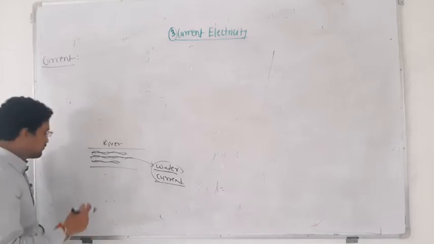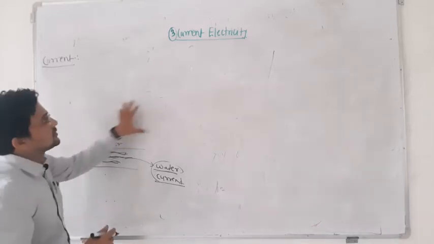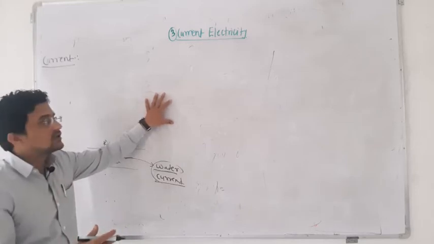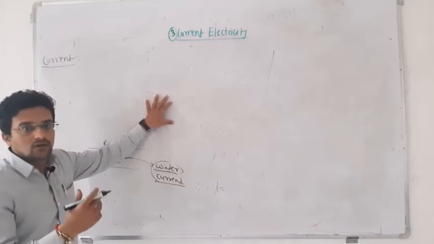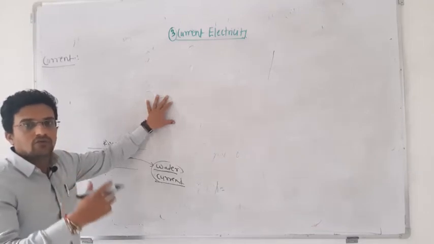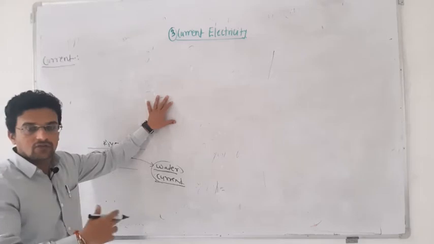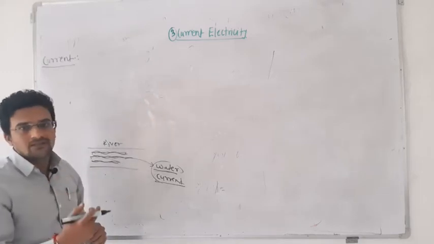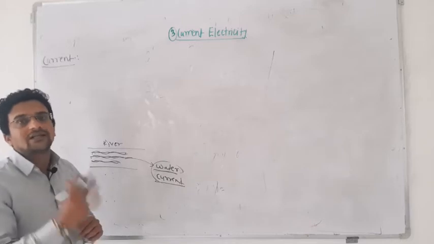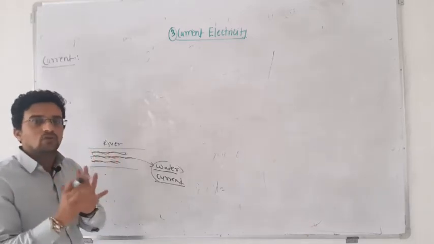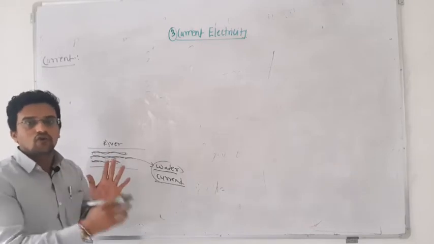In the same way, in this chapter the current electricity deals with only the conductors, and good conductors are nothing but materials that allow the flow of the charges. Unlike wood and plastic, which do not conduct electricity, so we are not going to talk about that. In this chapter we are going to deal with only the conductor which allows the flow of the charges.